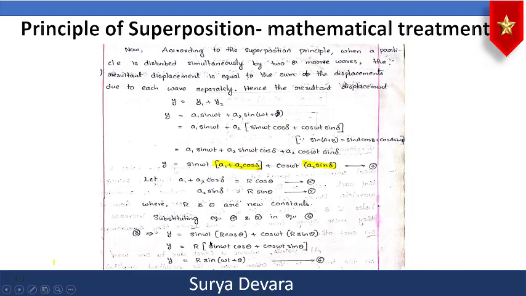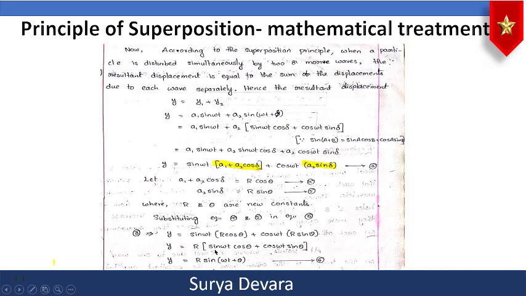you will get, in the place of a1 plus a2 cos delta, r cos theta, and a2 sin delta as r sin theta. So that you will get y is equal to sin omega t into r cos theta plus cos omega t into r sin theta. So from this one, when you take r common, then you will get y is equal to r of sin omega t cos theta plus cos omega t sin theta. This r goes out, so therefore you will get it like this.